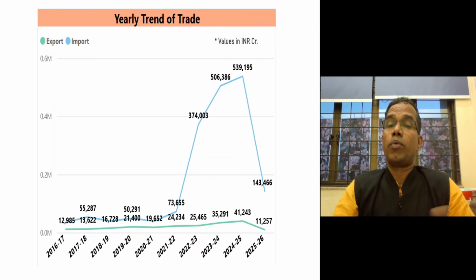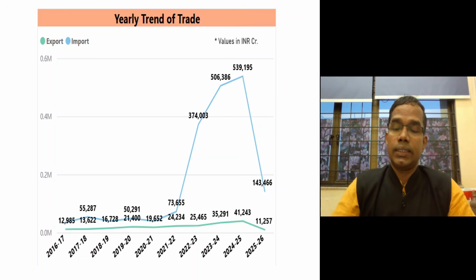But of course, in a comparative perspective, Europe and America also import significantly from Russia, and other than the petroleum products, they import quite a large amount of other items. So it's not that India is the only one importing from Russia. In spite of the war, Europe and America also continue to import oil and other materials from Russia.